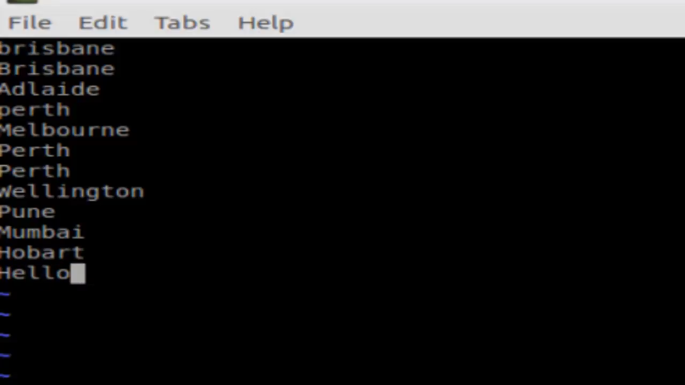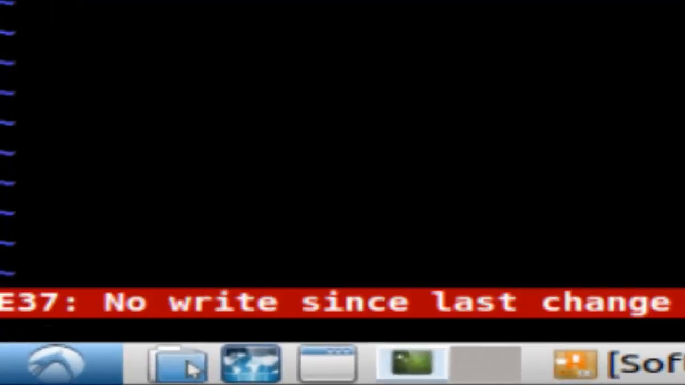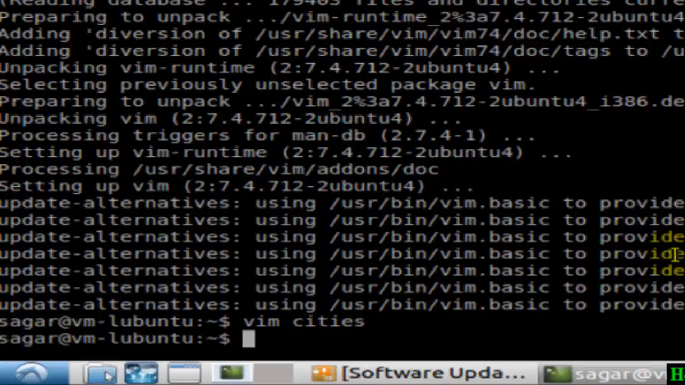Then to come out of that, just press the escape key and then :wq. You have to put wq, and that's how you can change that file.